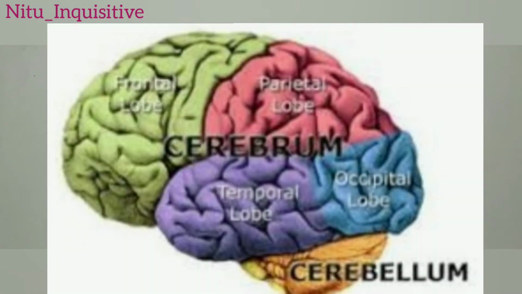So according to this diagram, I'll start with the cerebrum, which is one of the largest parts of the brain, and the outer surface of the cerebrum is also known as the cerebral cortex, which is highly developed. So sometimes a question is asked in a competitive exam: which part of the brain is highly developed? At that time, if the word cerebrum is missing, you can tick the cerebral cortex. And the cerebrum comprises two halves: the right half controls the left side of the body and the left controls the right part of the body.